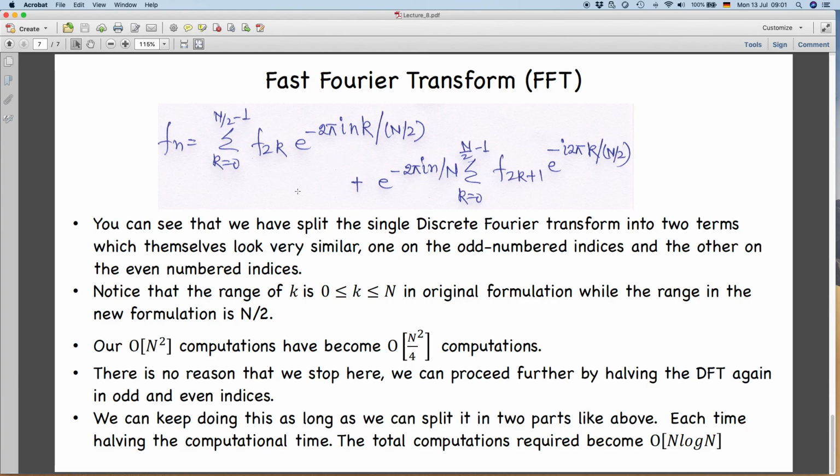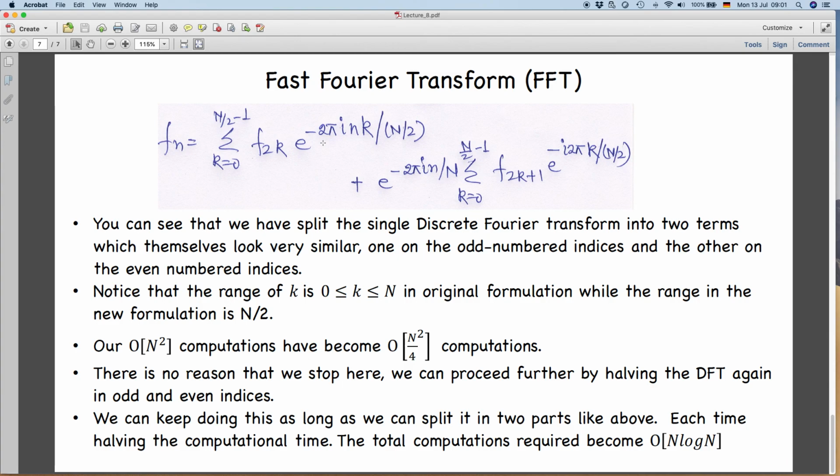The point is, in that case the number of data points in the sequence should be 2 to the power n, because if you don't have 2 to the power n, then you will not be able to divide them equally.